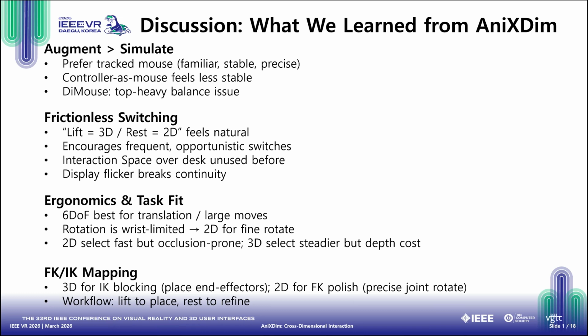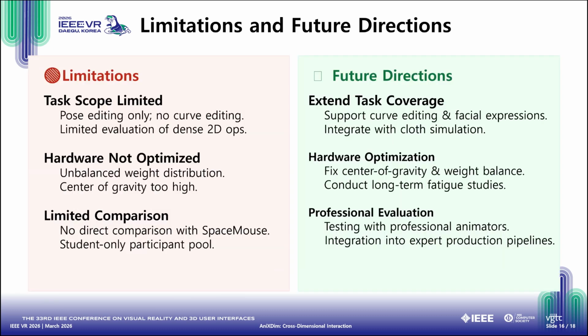Fourth, FK/IK mapping. Users naturally mapped 3D spatial input to inverse kinematics, IK, for blocking, quickly grabbing and placing end effectors like hands or feet in 3D space. Then they mapped 2D input to forward kinematics, FK, for polishing, resting the mouse to precisely rotate individual joints like a wrist or spine. Ultimately, the workflow beautifully condensed into a simple rhythm: lift to place, rest to refine.